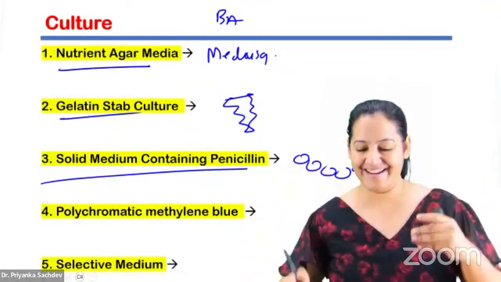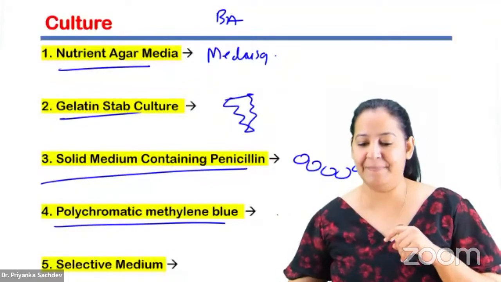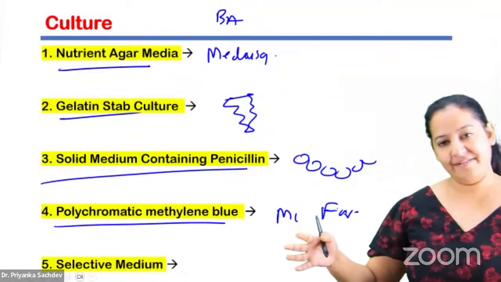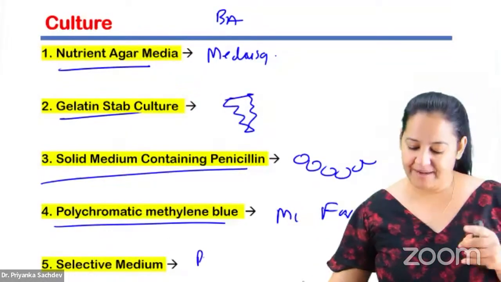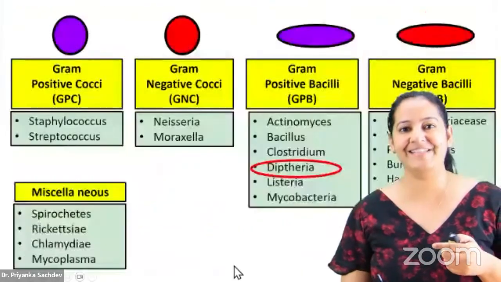String of pearls, right? On polychrome methylene blue, it gives the McFadyean reaction, in which the capsule will separate and form amorphous clumps. Selective media is PLET. Give me a thumbs up, everyone. Got it? Say yes if you got it.